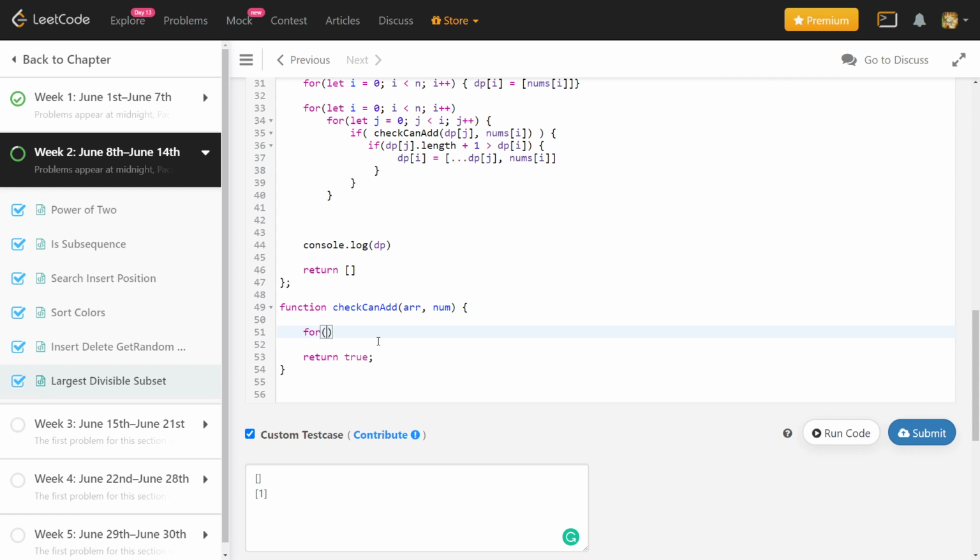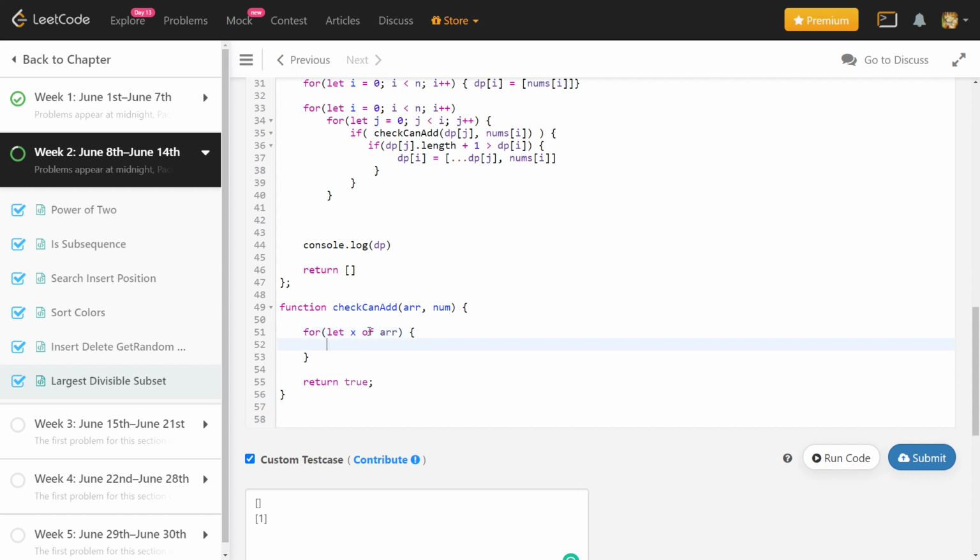So I will loop over that array, for every member of that array. How can I check the condition? Because I already know that it is sorted, that means that number should be divisible by all of them. If the remainder is not equal to 0 in any case, I will return false.